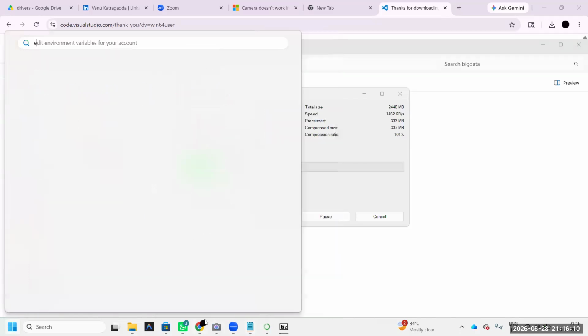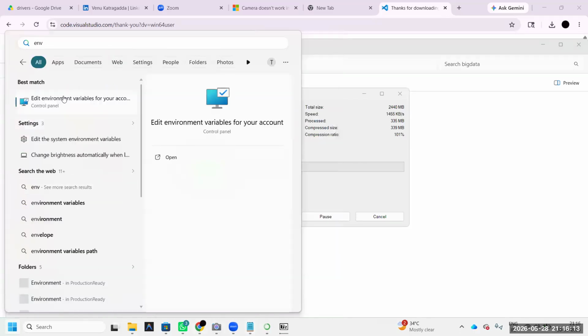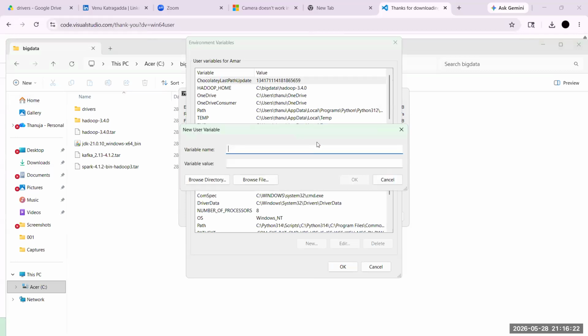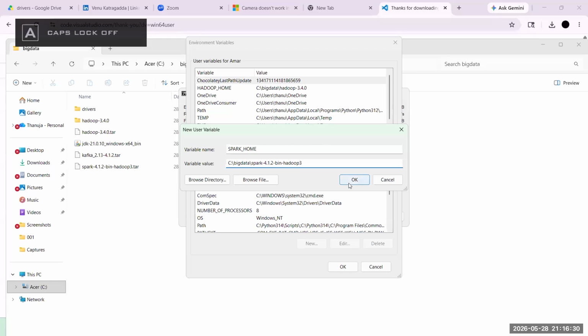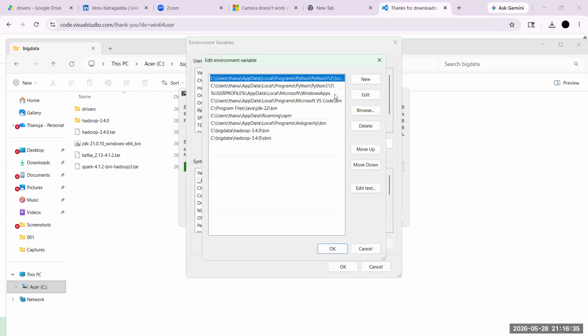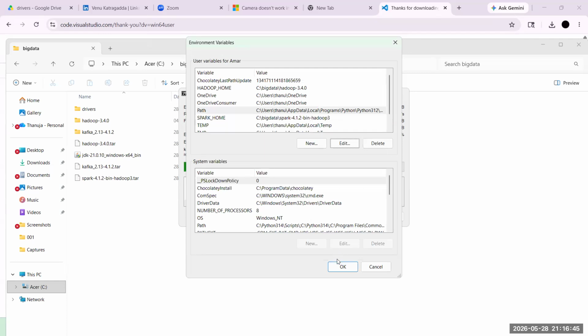Once again, env. Go to this environment variable. Here, Hadoop you already configured. Similarly, Spark Home. That's it. Similarly, go to path. Path is mandatory. Don't forget that. Control V /bin. Control V /sbin. That's it. Spark installation completed. Of course, Kafka also same.